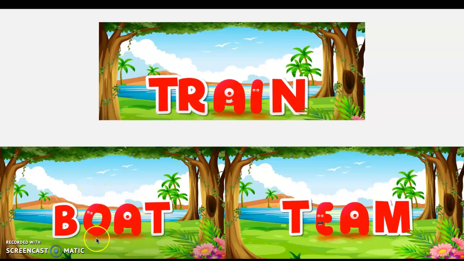Here's another vowel team. You have O and an A. Now, this O is the leader, so she's going to do the talking. So you would have B, O, T, boat.